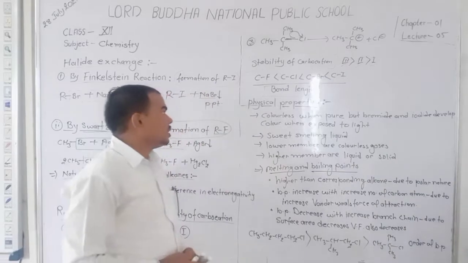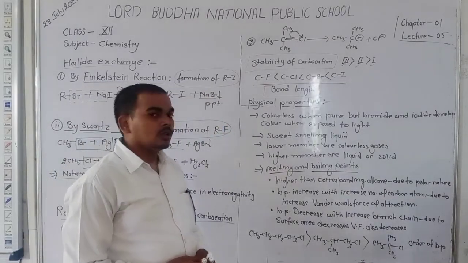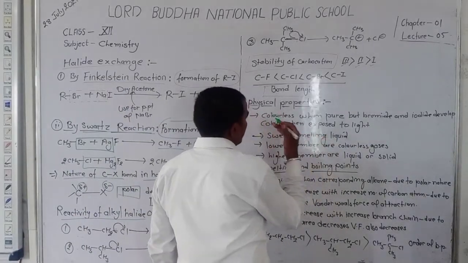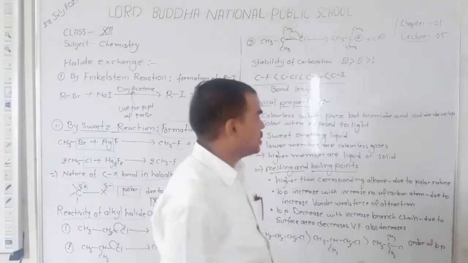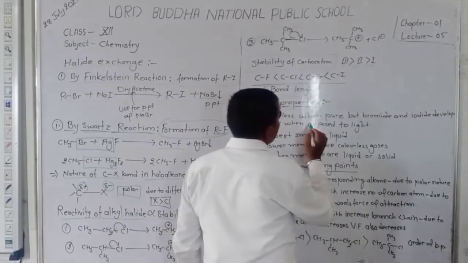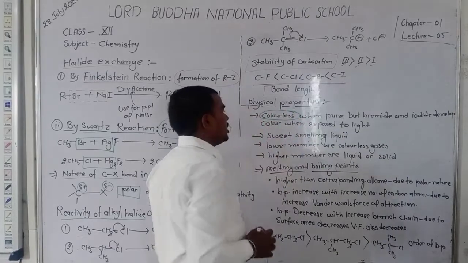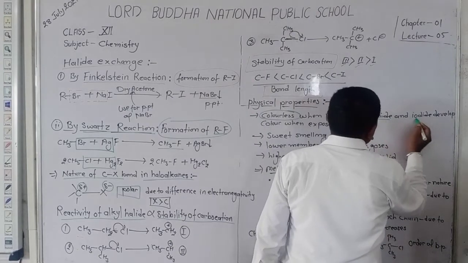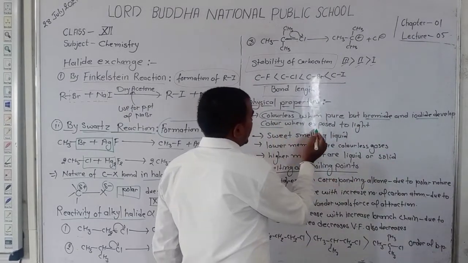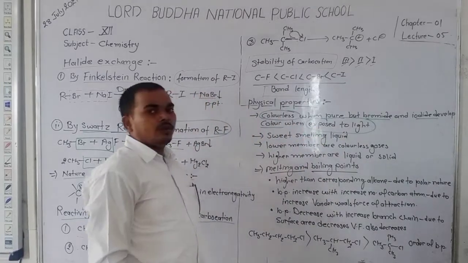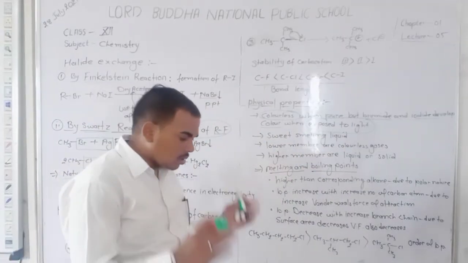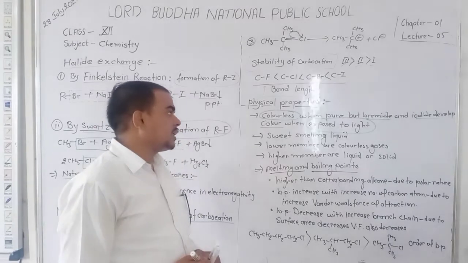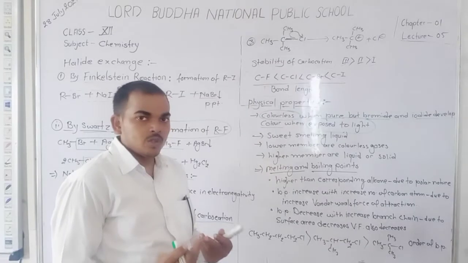Okay, student. Now we discuss physical properties. Dear student, pure alkyl halides are colorless, but bromides and iodides develop color when exposed to light. When you leave bromide and iodide in sunlight, after exposure to light they convert into colored substances.